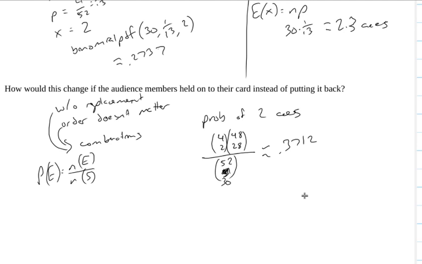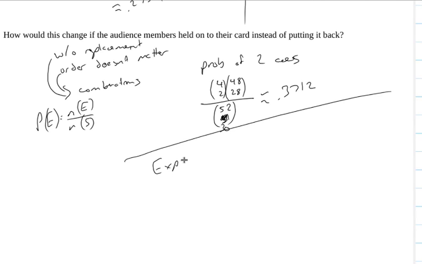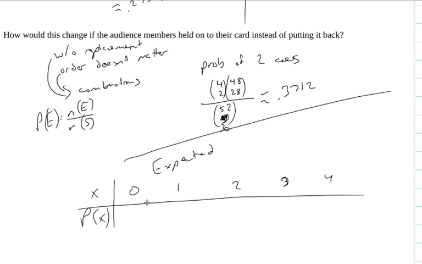All right, if you're trying to figure out the expected value here, though, there is no shortcut for the expected value when we're talking about these counting techniques. Instead, we'd have to figure out the probability and write up my full distribution here. So 0, 1, 2, 3, 4. The numbers of aces that we could draw, if we're drawing 30 cards, would be 0 through 4. We'd have to figure out the probability of 0, which is 4 choose 0, 48 choose 30, over 52 choose 30.